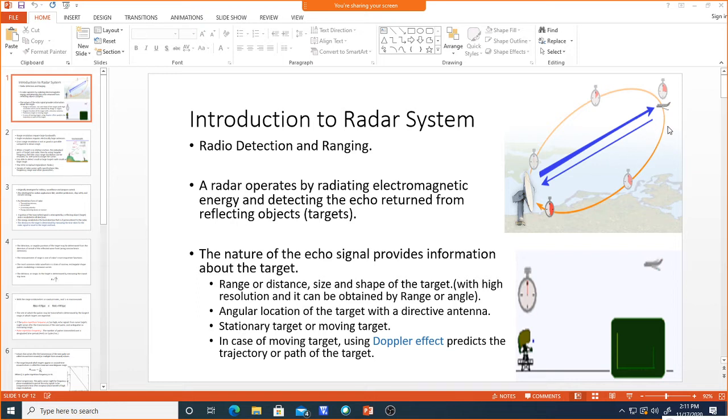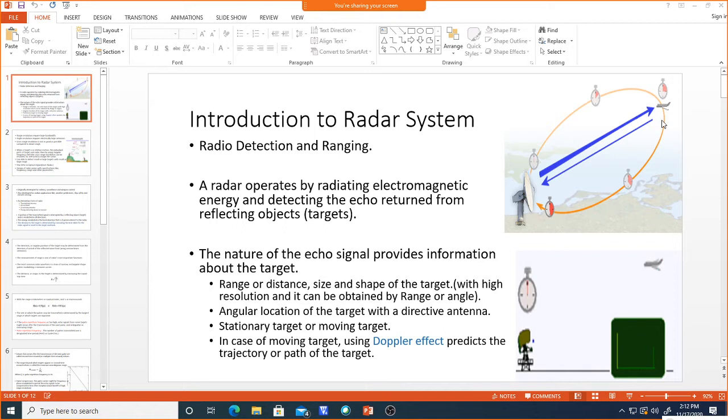So now what information can we get from the received echo signal? Whatever the reflected wave from the target, what information can we get? As I said, range, at what distance this target is, we can get, and the size of the target and shape of the target, whether it is spherical or any other shape like that, that also we can get. But precise design and many sensitive factors need to be taken care of to exactly find out the shape of the target. And also the resolution, so high resolution means that whenever you find the target, it should be precisely said that the target is there.